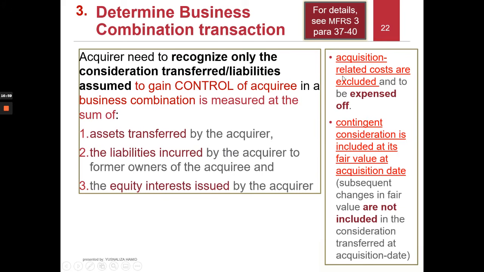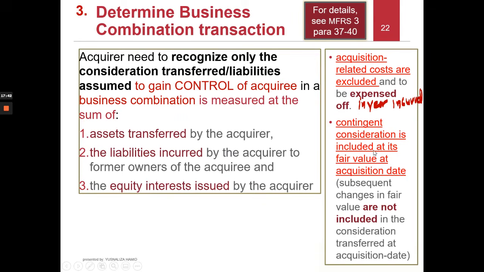At the same time, this may also involve some acquisition-related costs. Acquisition-related costs are excluded from the cost of business combination, or should be excluded from the calculation of the consideration that you will be transferring, net of liabilities, to the acquiree. So it should be excluded and will be expensed in the year incurred. Expensed in SOPL, but that one will be done in the year incurred. Should be expensed.